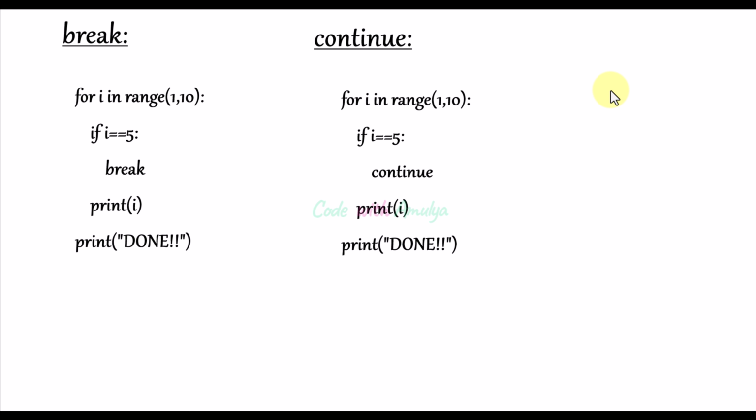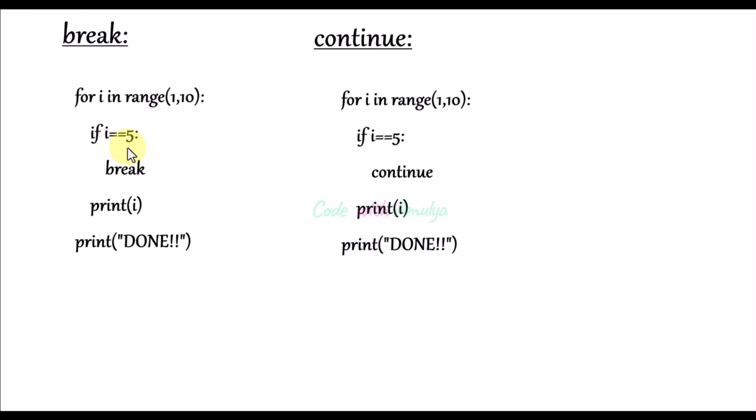Next, when the break statement is used, the loop is terminated immediately even if the termination condition is not met. In contrast, the continue statement skips the rest of the current iteration and moves to the next iteration of the loop, but the loop itself continues to run until the termination condition is met. That is, here the termination condition is when i becomes 10, right? When the i value becomes 10, it will stop the execution of this loop body. For the values 1 to 9, Python will execute this loop body.